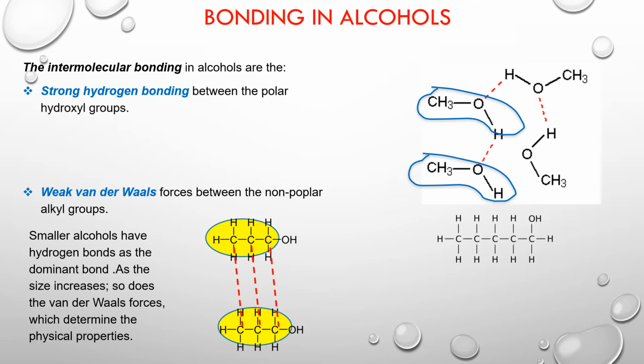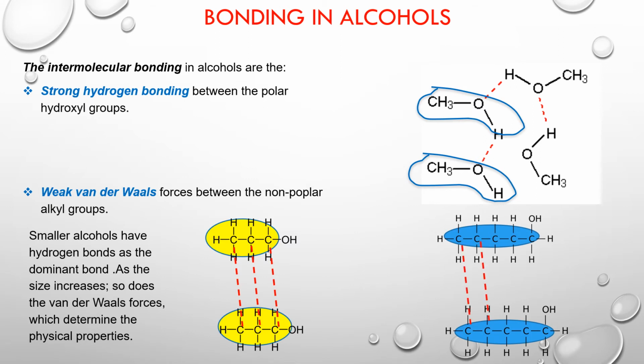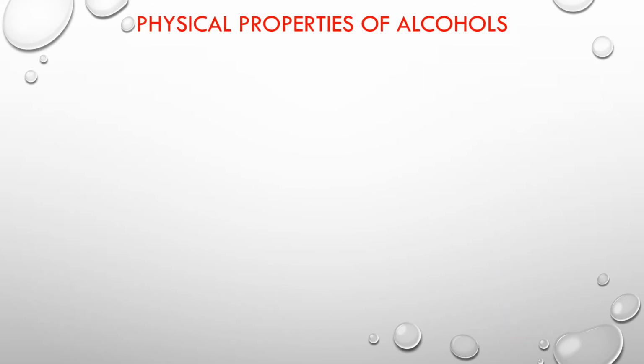Now in this example, we have a 5-carbon alcohol. A 5-carbon alcohol would simply mean that there would be more intermolecular induced dipoles, as you can see here. So this extra induced dipole is going to strengthen the bonding between the molecules, which is going to affect their physical properties. After looking at the different intermolecular bonding in alcohols, let's try to relate those to the physical properties of the alcohols.